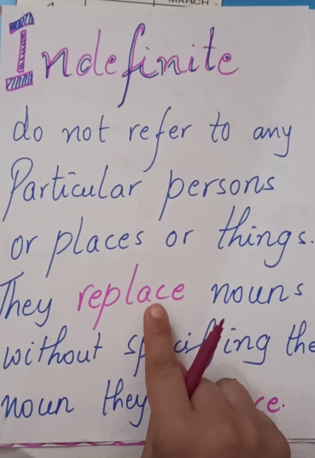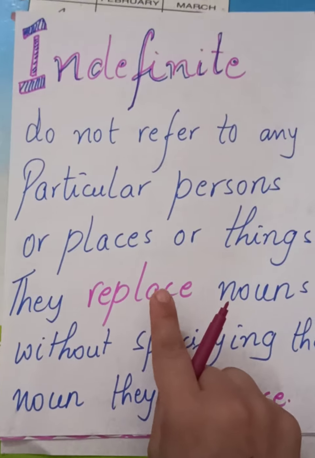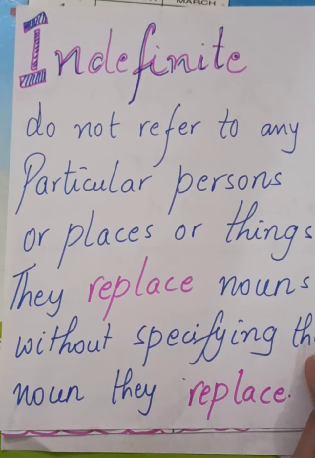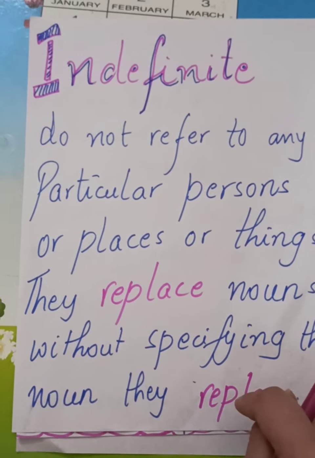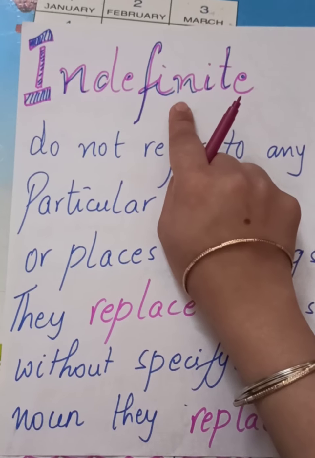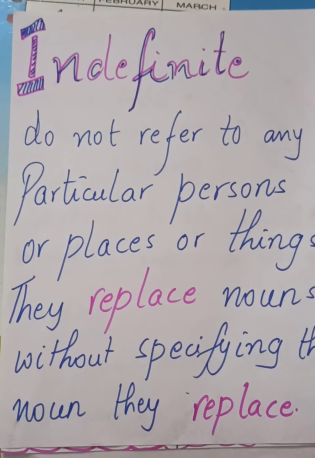They replace, this is an important word, replace, because they are used in place of. They replace nouns without specifying the noun they replace. Because why? They don't specify, because again they are indefinite. So we are not talking about any particular pronoun or thing.